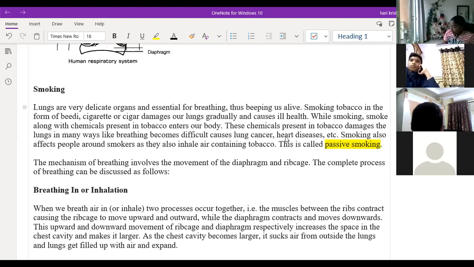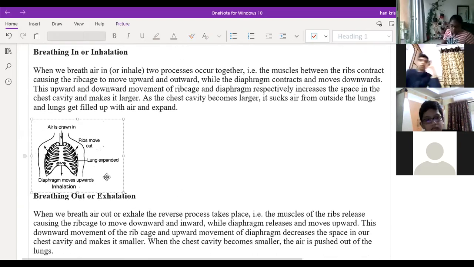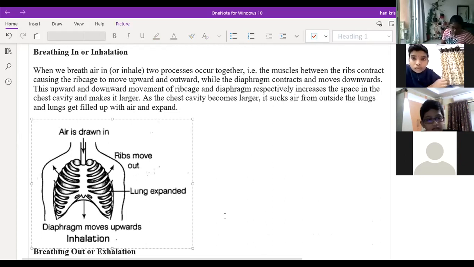Okay. So next one is inhalation and exhalation. Any doubts in this diagram? Sir, no, sir. Check it once.